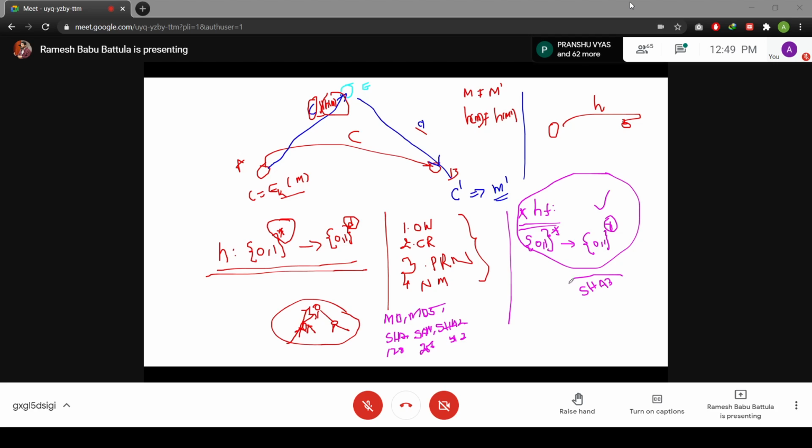SHA-3 is designed based on the next generation cryptography hash function. Clear? And these two come under weak collision resistance algorithms, and this is going to be a strong collision resistant algorithm. Strong collision resistant algorithm, right?